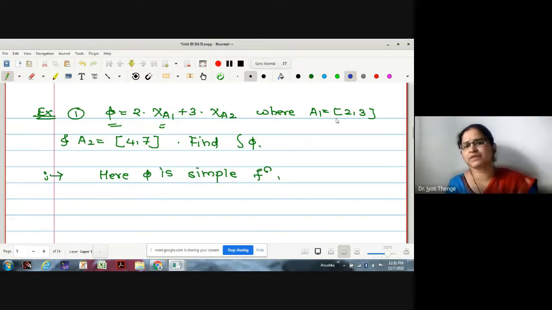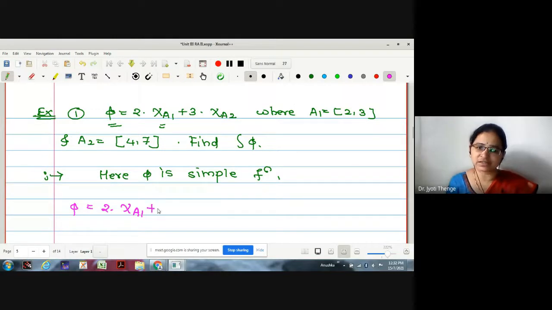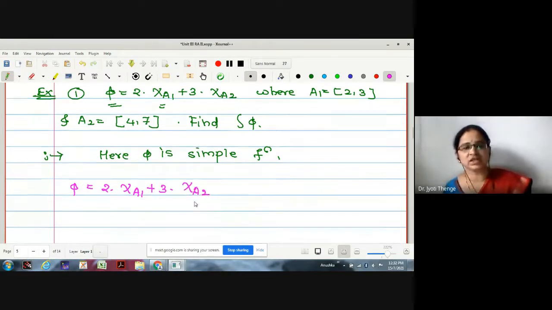If phi is a simple function, one can use the definition and go for finding the integration. But before that, I will try to understand what kind of function it is, so that it will be easier to understand the integration as well.